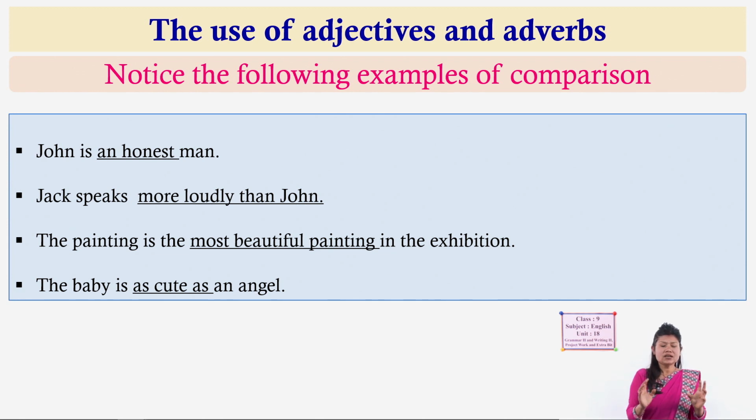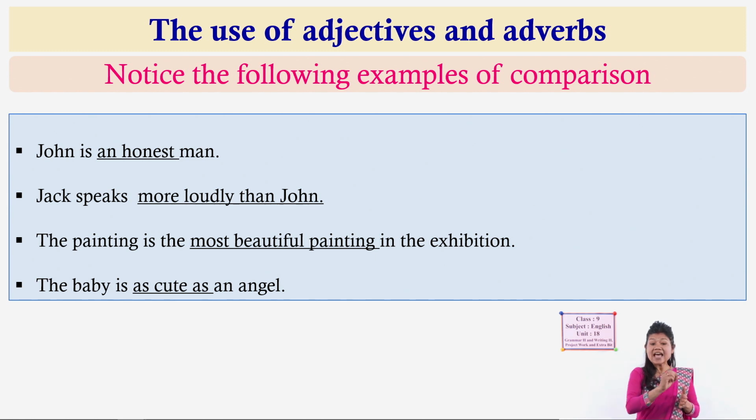So, here it is not a comparison in the first sentence. The sentence simply says the quality of John, what type of person he is. Okay, so it is the positive form. Honest is a positive form of adjective. So, when we do not compare, but simply introduce the quality of something, some person, some object, at that time we use the positive degree. Okay, positive form of adjective.